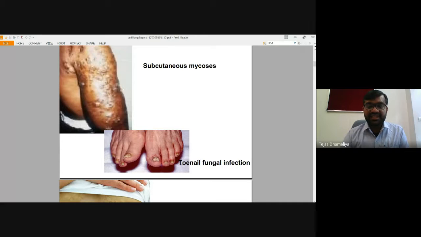It can also cause toenail fungal infection. Sometimes the nails of the person become brownish in color and look like this. That is also a type of infection due to subcutaneous mycosis.